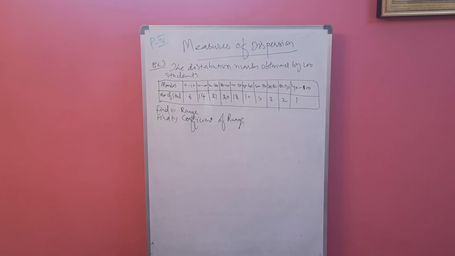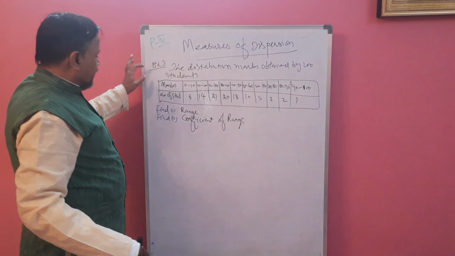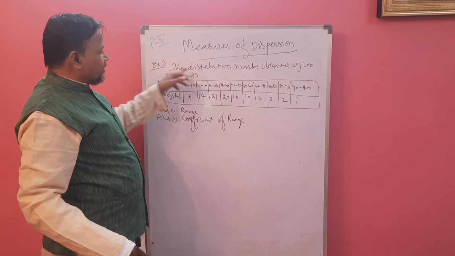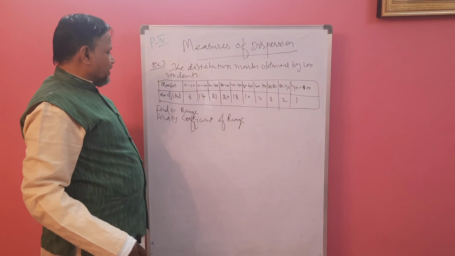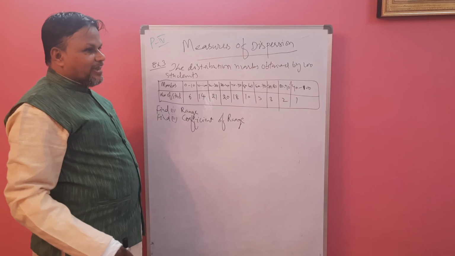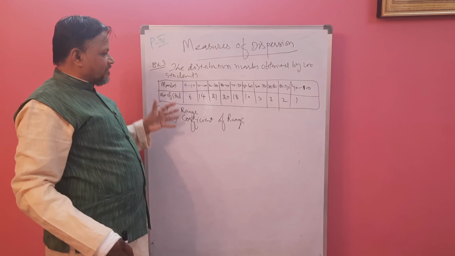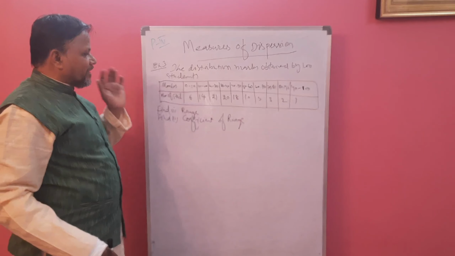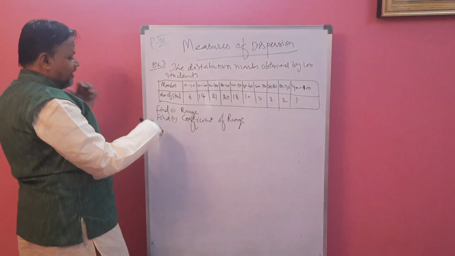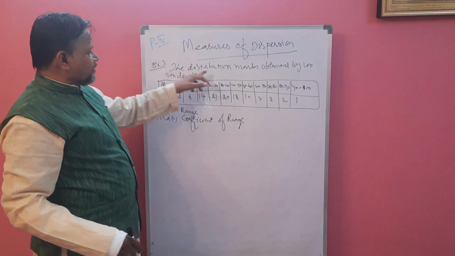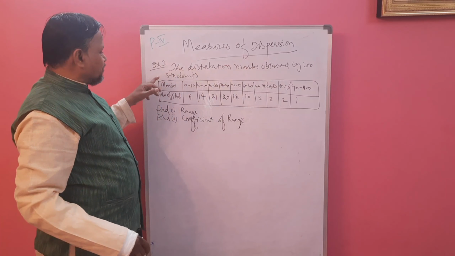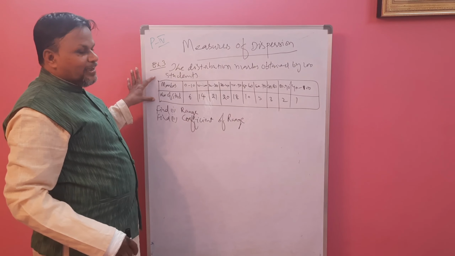Now we are going to find range and coefficient of range using a distribution table or grouped data. If grouped data is given, the question will be lengthy, but the solution is very simple. First we see this one. The distribution of marks obtained by 100 students is given in a table.